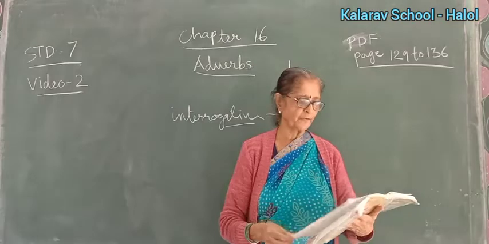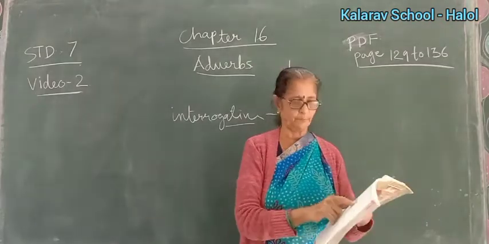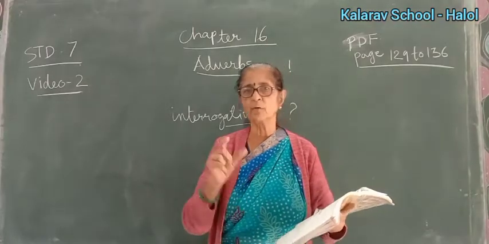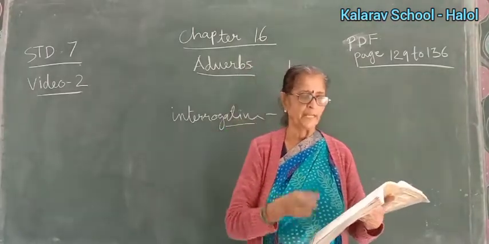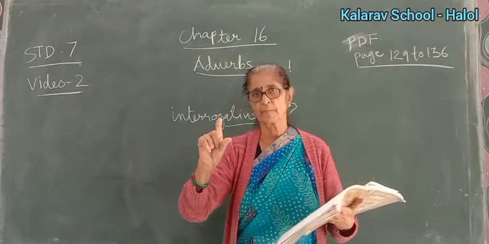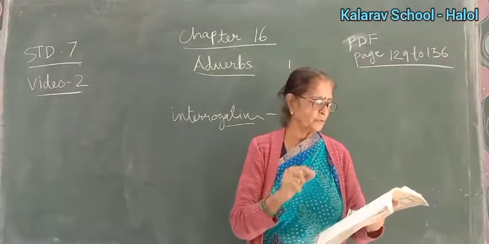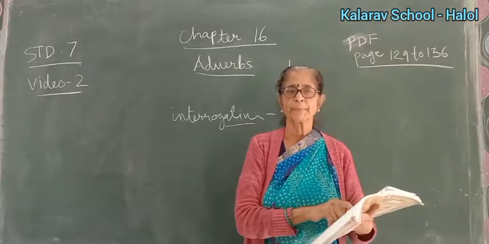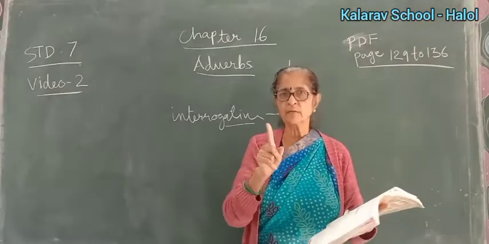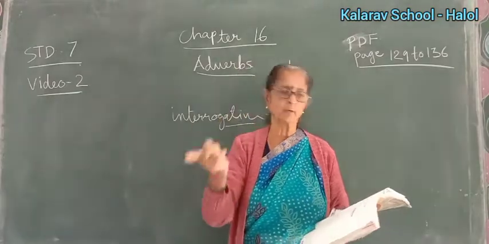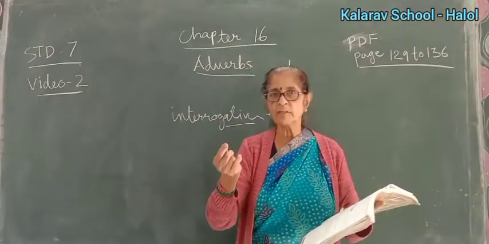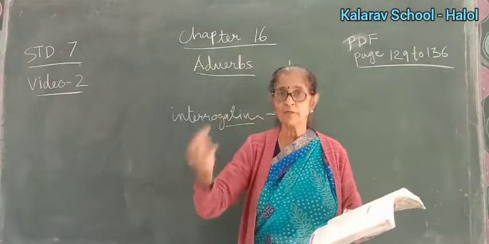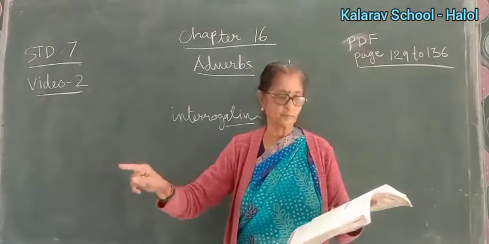Page 135 also I have given other important adverbs. Enough is used to measure something that is uncountable. We cannot count, so you will use enough. And it means sufficient. It can be used with nouns, adjectives and adverbs. Now what is a noun? Naming word. Adjective, a word which will tell you more about a noun. An adverb, a word that can tell you more about an adjective, noun or verb also. These are all adverbs, okay?